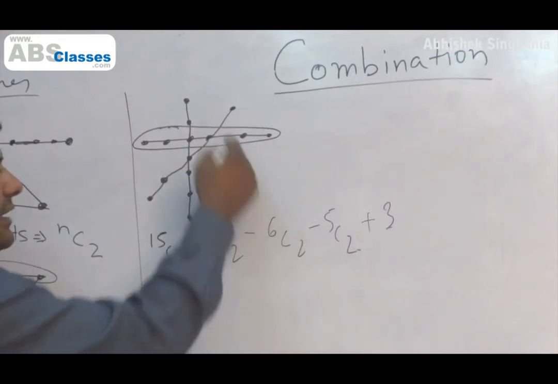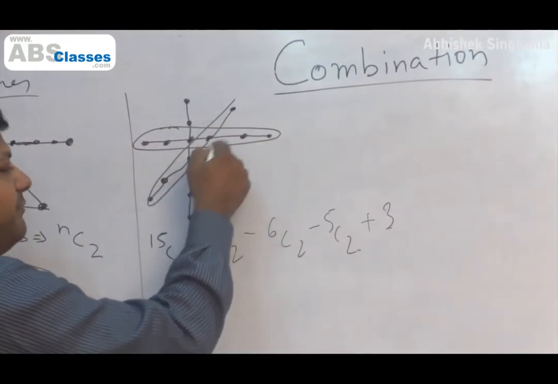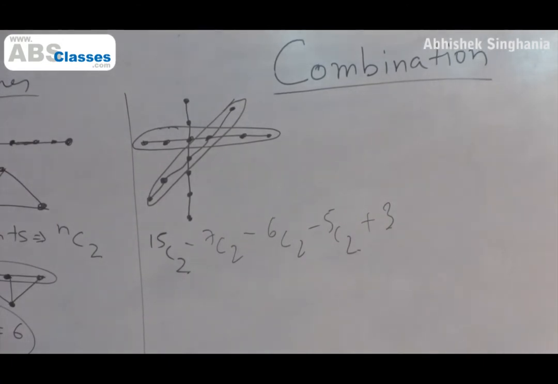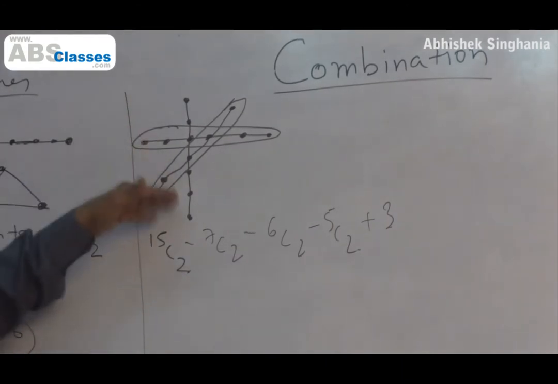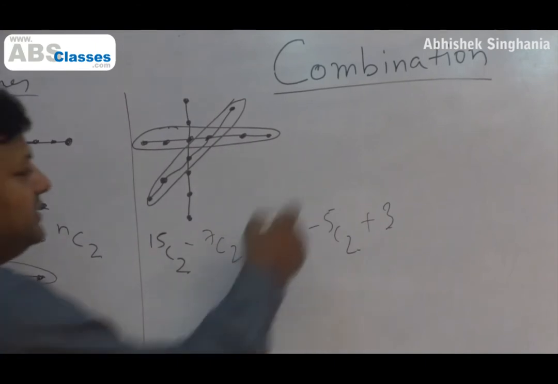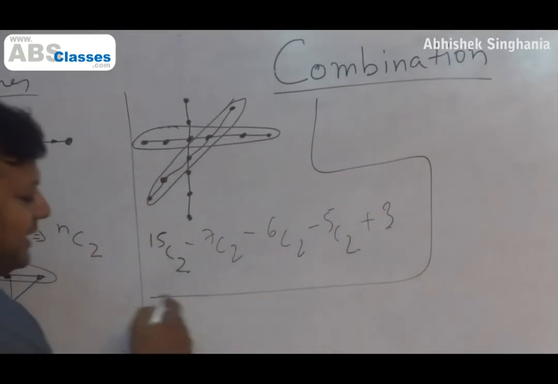Then what am I subtracting? All the lines that these 5 points would have made amongst themselves. There is nothing common in these two subtractions. That point is common, but that is incidental. That is of no consequence conceptually, right? So the fact that lines are intersecting with each other will not affect our answer in any way. Okay. Now extension of this concept is triangles.